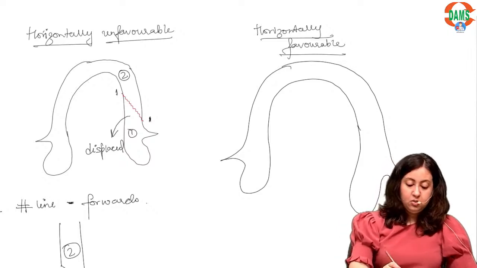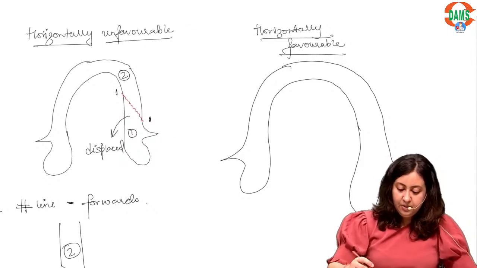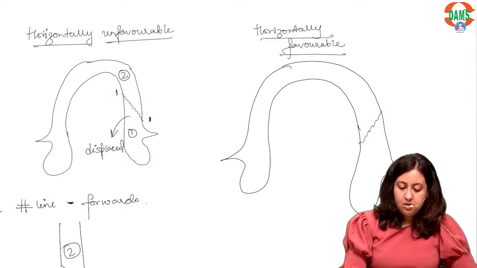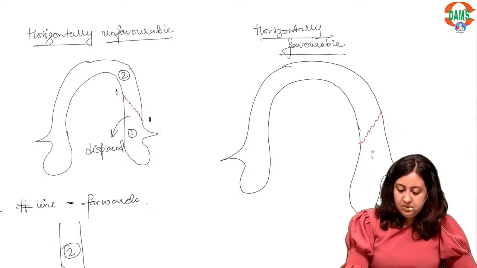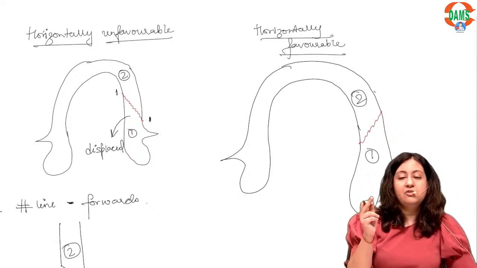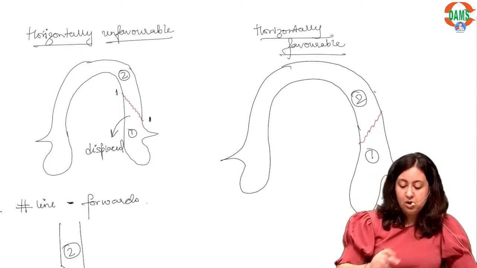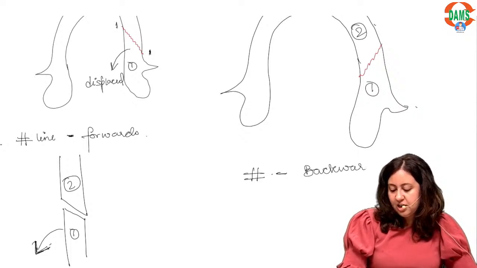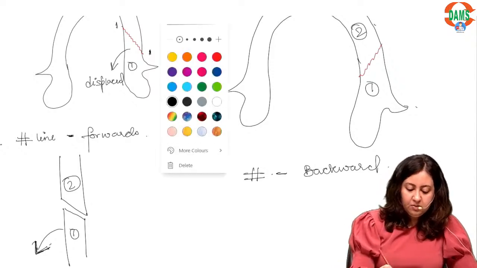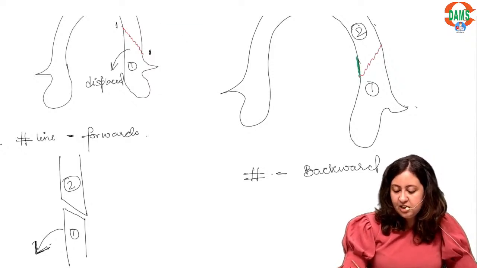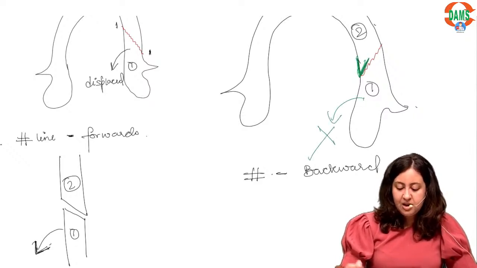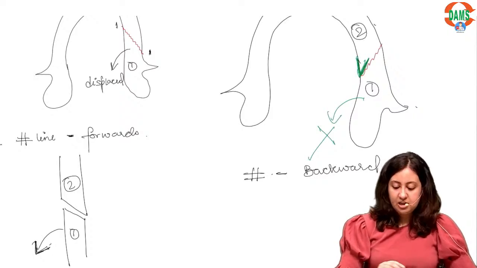Alright, so here the fracture line will be like this. This is segment 1, this is segment 2. So we trace the fracture line from the buccal cortex to the lingual cortex. So here, what is the direction of the fracture line? It is running backwards or posteriorly. So what is happening here? This bony ledge is going to prevent the displacement. See, I've marked an arrow. That means segment 1 is not getting displaced.